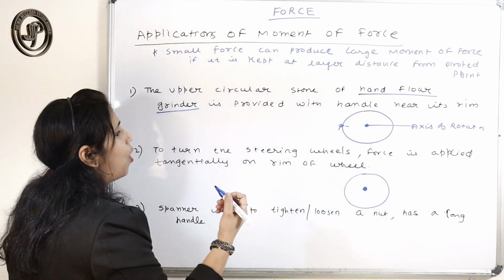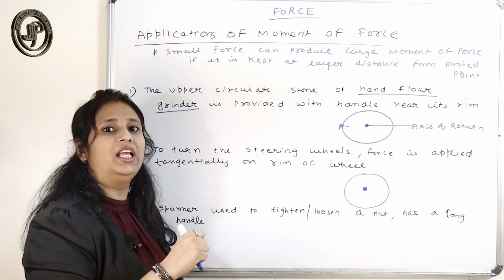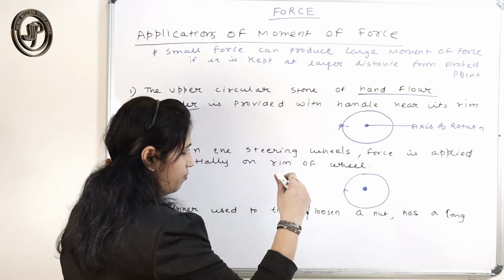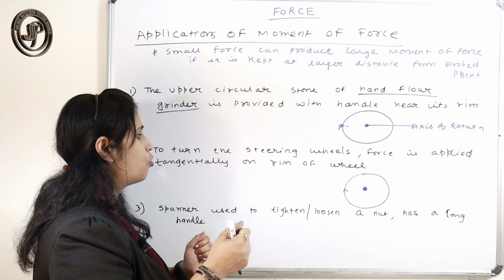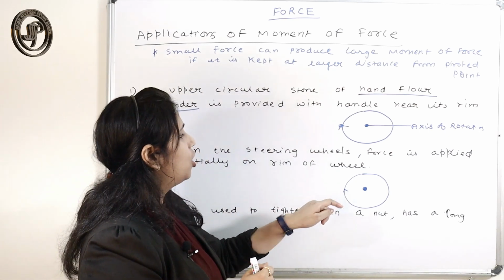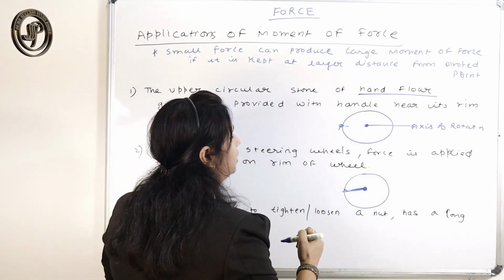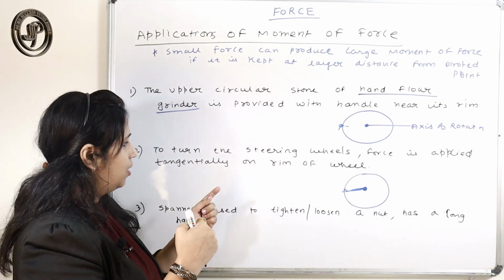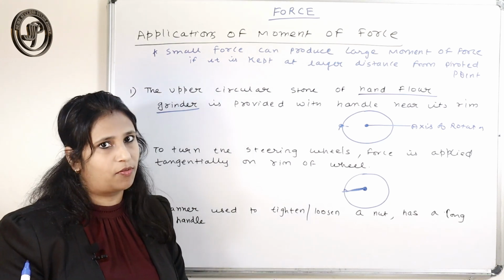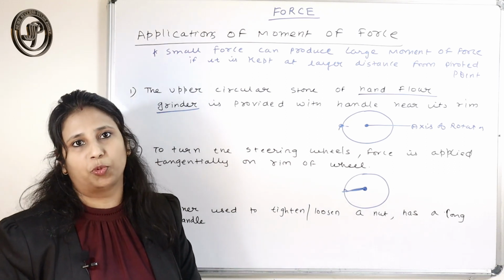From where you apply the force to make the wheel rotate, whether clockwise or anti-clockwise, you apply the force tangentially on the rim of the wheel. Why? Because that point is at the maximum distance from the axis of rotation. So if you apply very little force, that produces a large moment of force.